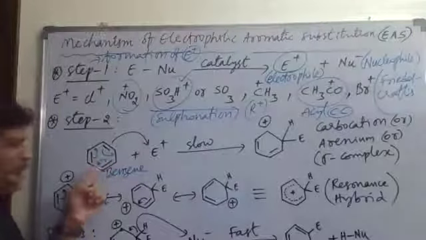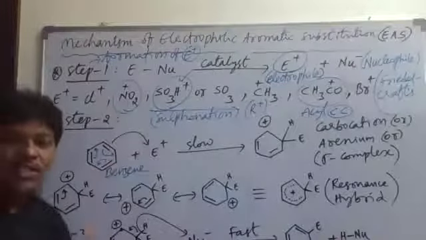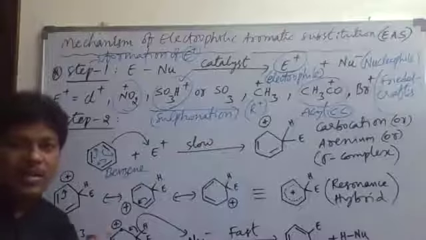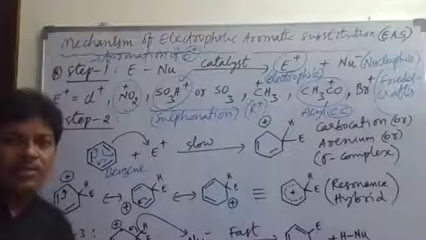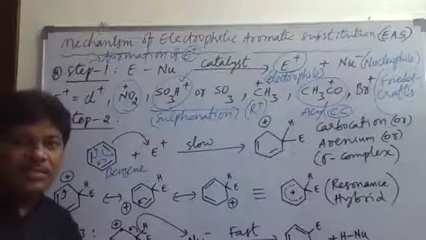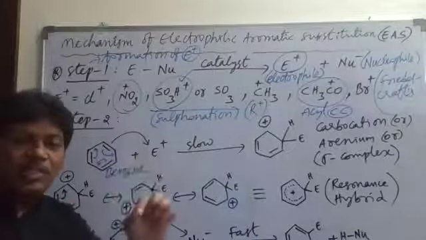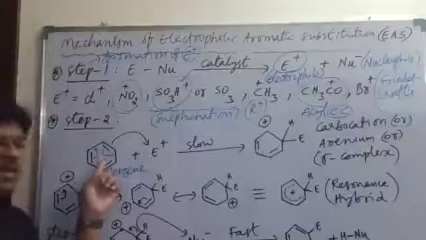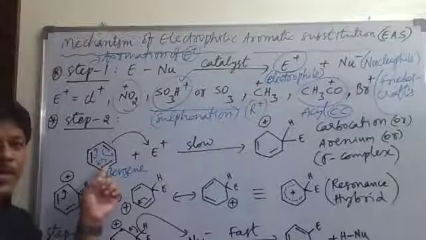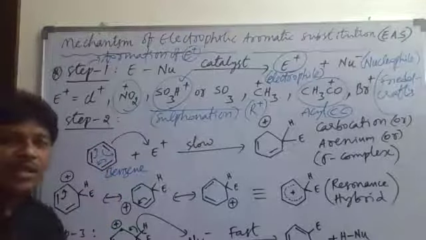Here, some amount of energy is released from benzene. According to classical physics and electrodynamics, whenever a charged particle is moving, it loses some amount of energy. Here, the 6 pi electrons in the benzene ring are always in motion, so they are in delocalization.